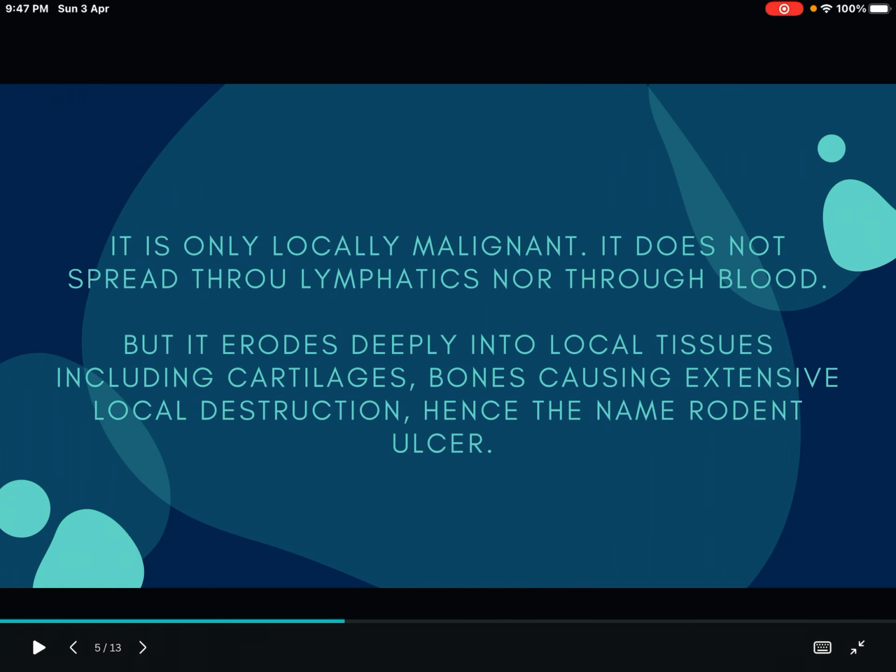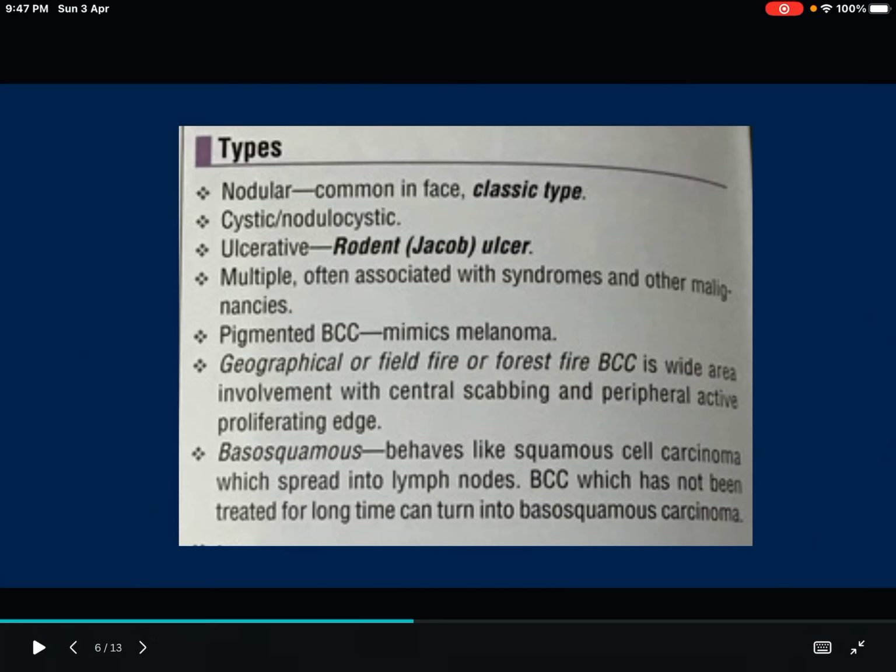Let's move on. It is only locally malignant. It does not spread through lymphatics or blood. It is not metastasizing through lymphatics or blood, but it erodes deeply into the local tissues, including the cartilages and bones, and causes extensive local destruction. That's why it got the name rodent ulcer. Like a rodent, it will destroy the local tissues deeply.